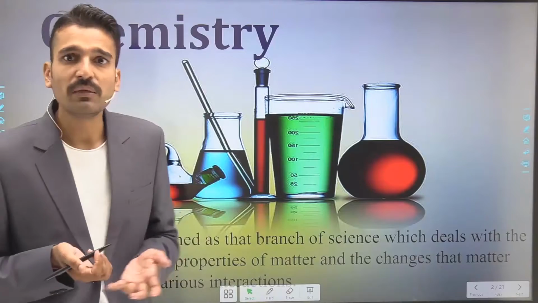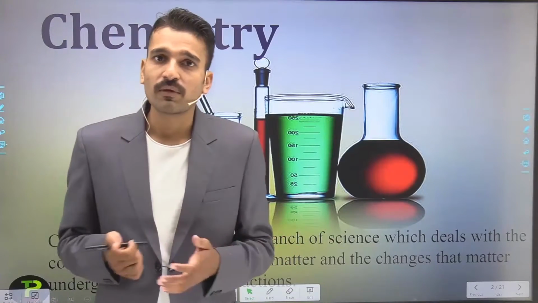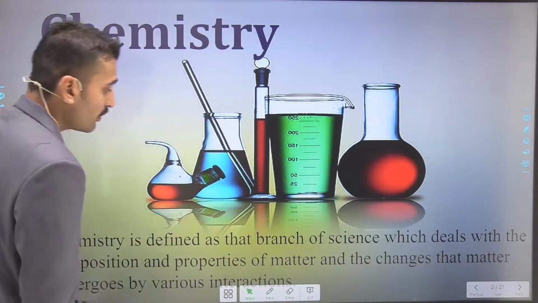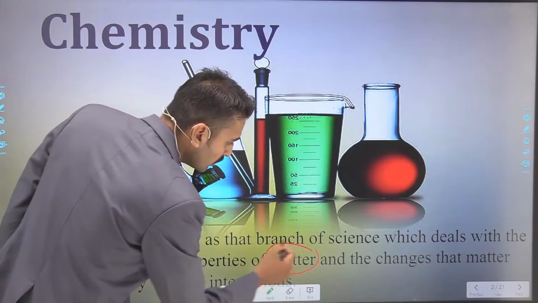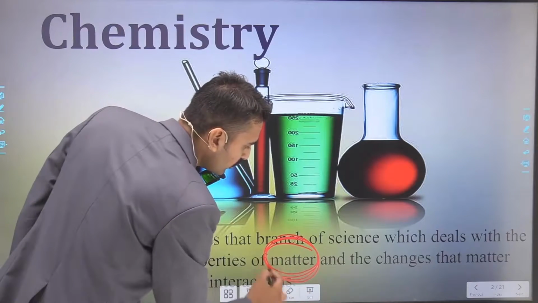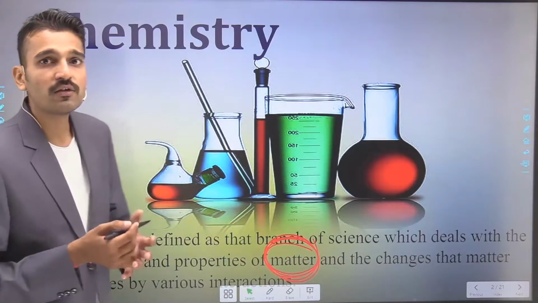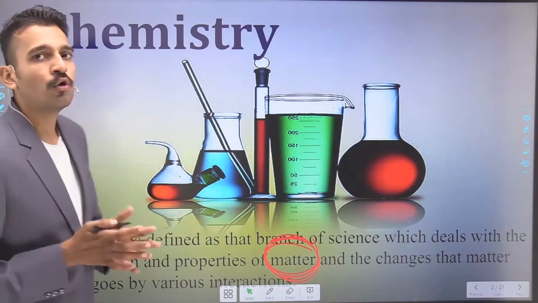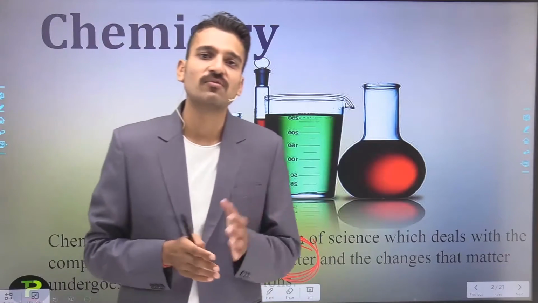So what does this mean? This is a definition, but what does this mean? This means that we are focusing only on the matter. So what is matter? Matter, you all know, is anything that has mass and occupies space.